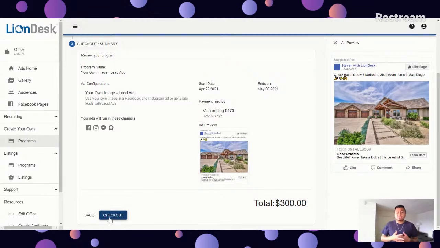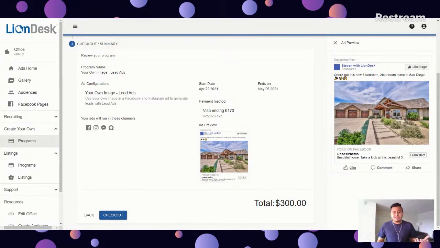And so what's really great is that these are lead ads, meaning that anytime someone clicks on learn more and they submit their information, Liondesk is going to capture that contact and create a new contact record for you. That way you're able to follow up with any new leads that you get from Facebook ads. You'll be able to send them emails, you'll be able to send them text messages as soon as they click on learn more. All right, y'all, so that does cover the Facebook ad portal.